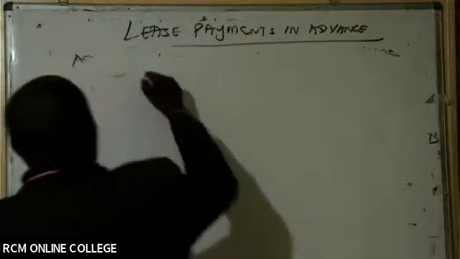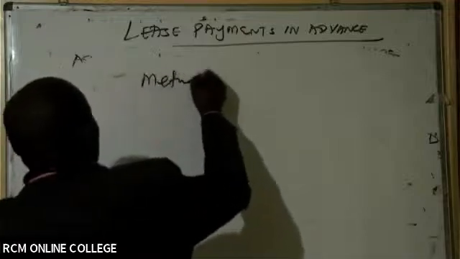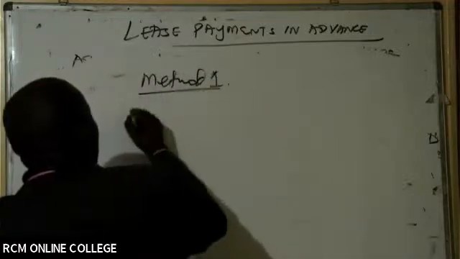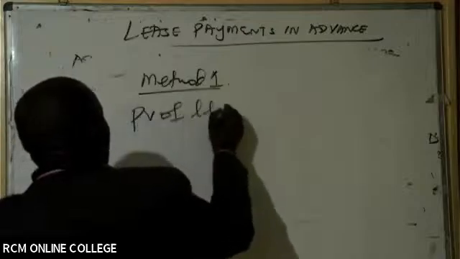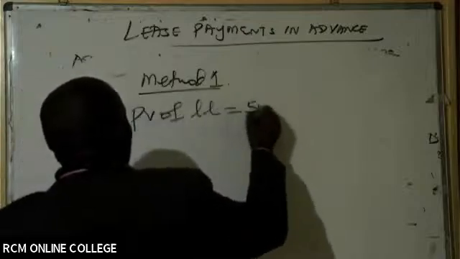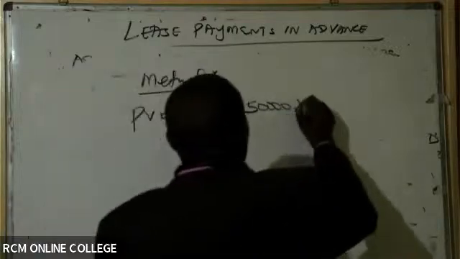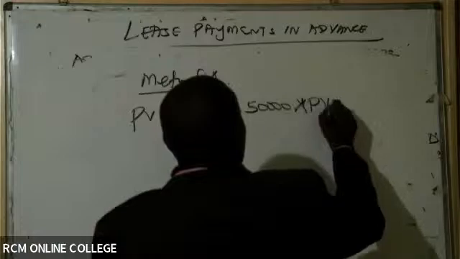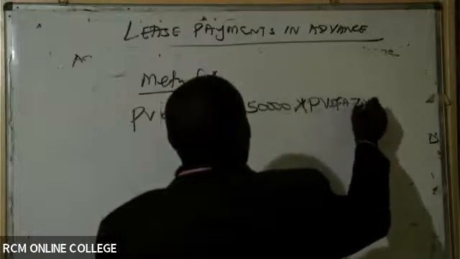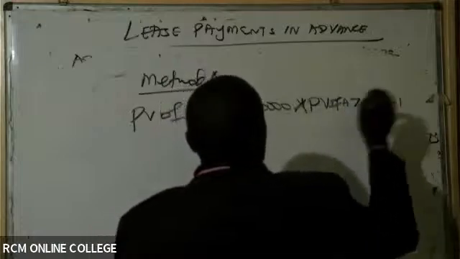So remember, under method 1, you will simply come and give us the present value of lease liability. You take 50,000, you're paying this every year, times PV at 7.5%, and then N minus what here?